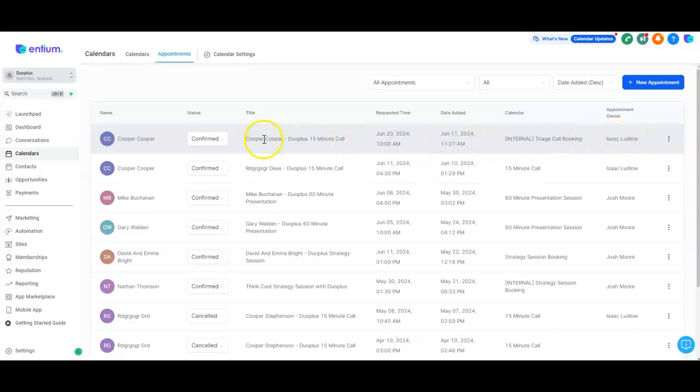And yeah, that's the basics of taking a phone call and adding them into Entium.